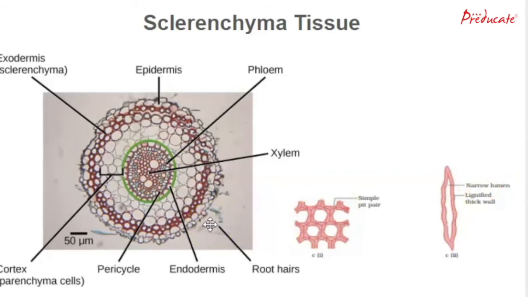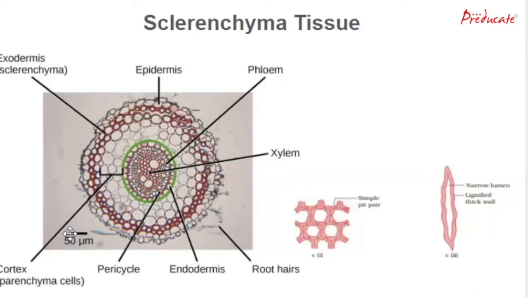These are long, dead cells with a deposit of lignin in their cell wall. They have no intercellular spaces, so you can see that there are no spaces present here. Sclerenchyma occurs around the vascular tissues in stems, in the veins of the leaves, and in the hard covering of seeds and nuts. These are also responsible for providing strength to the plant.